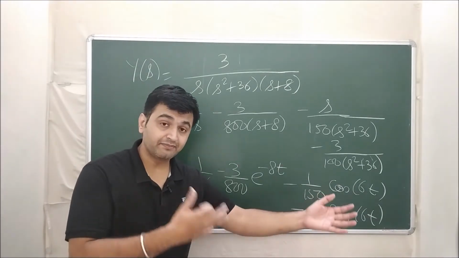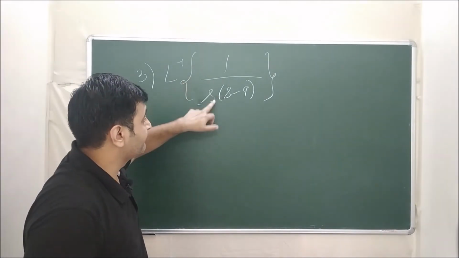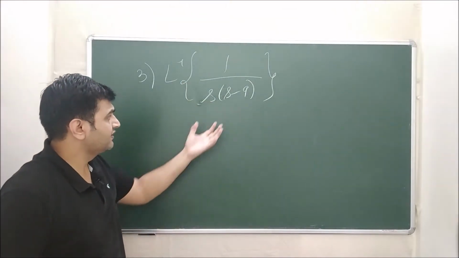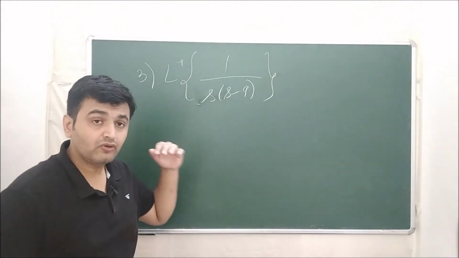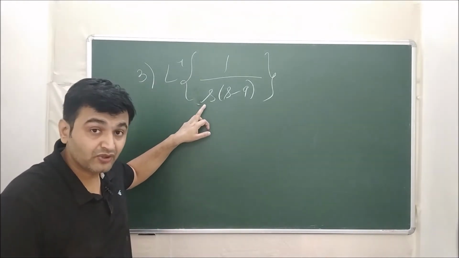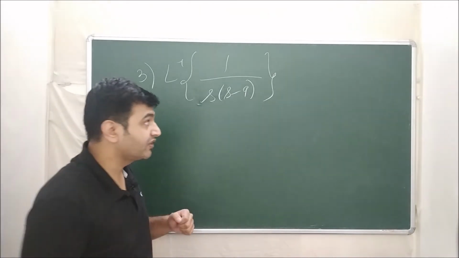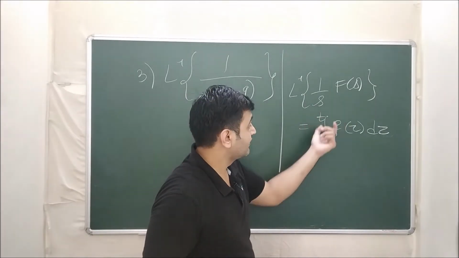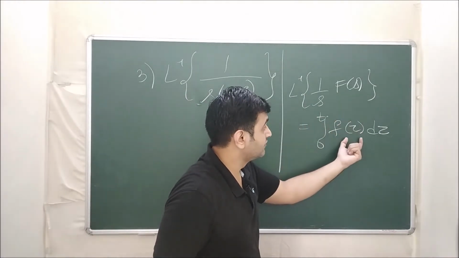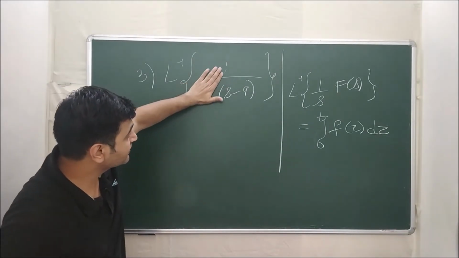Now let's take some examples on the Laplace inverse. Suppose I want to find Laplace inverse of 1 upon s into s minus 9. See, again you can see the product, you can go by partial fraction. But one more way is there. Whenever there is only 1 upon s in the picture, you can think of the integral. Why? Because Laplace inverse of 1 upon s f of s is nothing but integration of this function, whose Laplace is this. Okay, so here if I have 1 upon s, you ignore this 1 upon s.